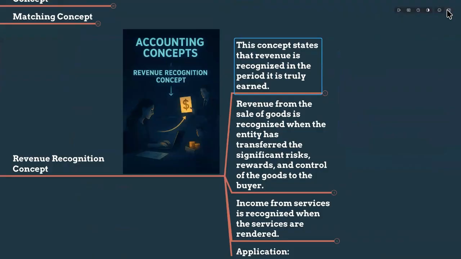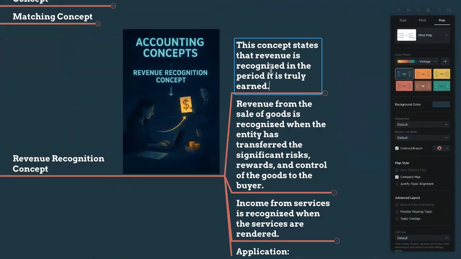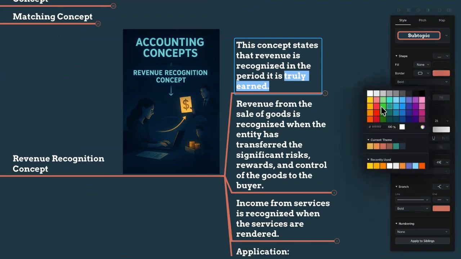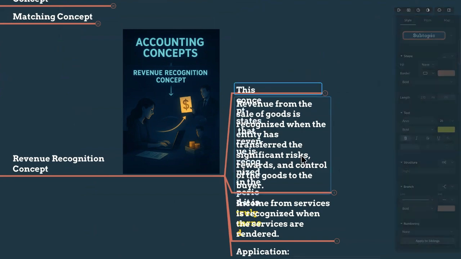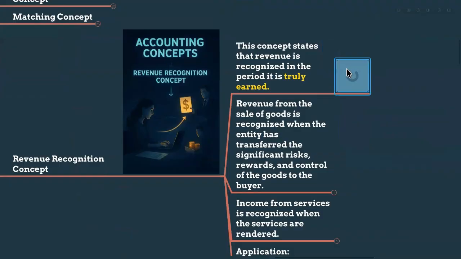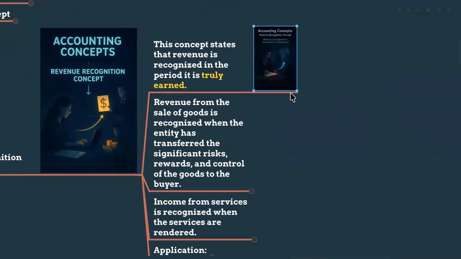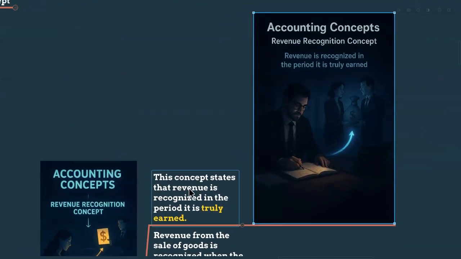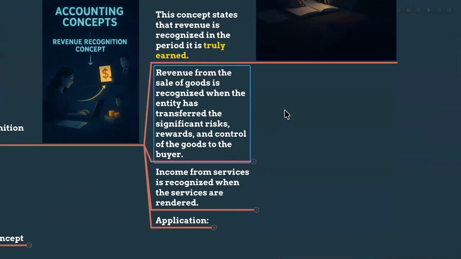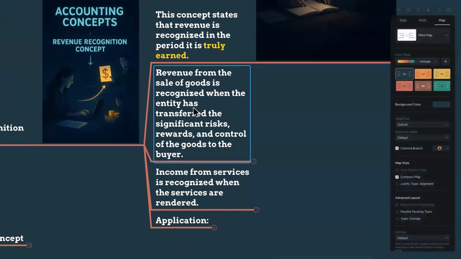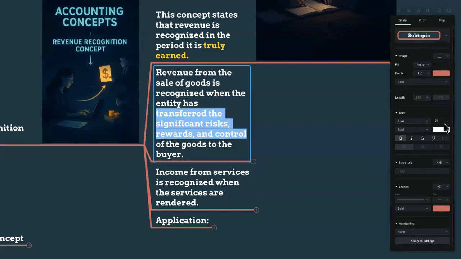So this concept states that the revenue recognized in the period is truly earned. The word earned is very important. It's not about cash received or not. It's about you have performed your duty by delivering the goods or performing the service. So revenue from the sale of goods is recognized when the entity transfers the significant risk and rewards and control. It means the control is with the customer now.